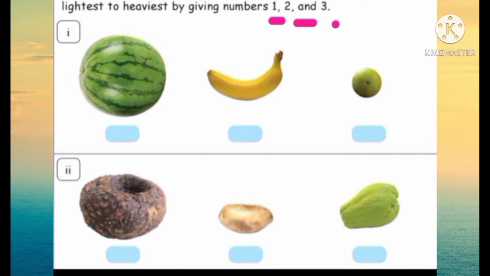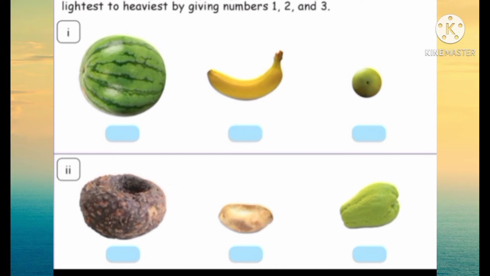First, we compare these three objects. Those objects are watermelon, banana and gooseberry. Next, we have to find from lightest to heaviest by giving numbers 1, 2 and 3.